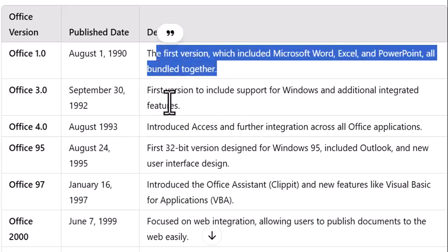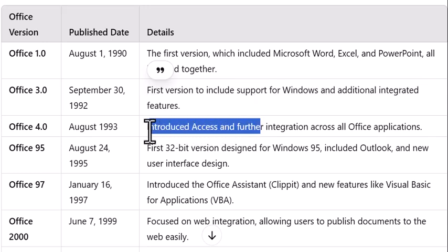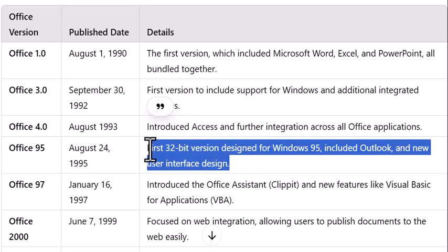Office 3.0, September 30th, 1992, the first version to include support for Windows and additional integrated features. Office 4.0, August 1993, introduced Access and further integration across all Office applications. Office 95, August 24th, 1995, the first 32-bit version, designed for Windows 95, included Outlook and a new user interface design.